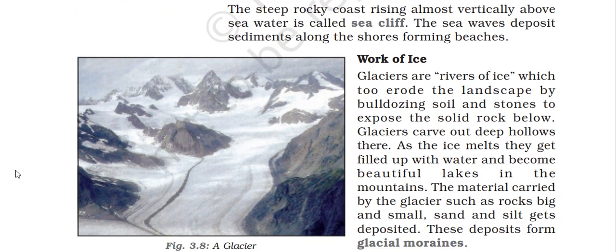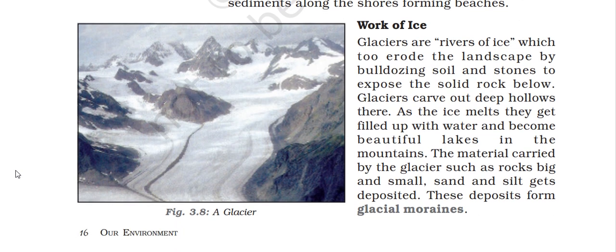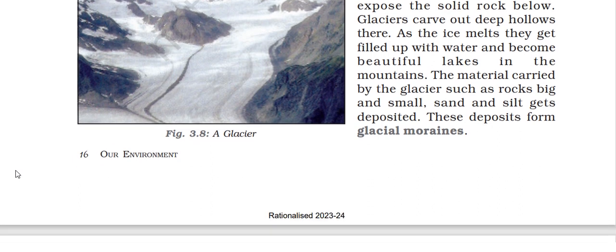Work of ice. Glaciers are rivers of ice which erode the landscape by bulldozing soil and stone to expose the solid rock below. Glaciers carve out deep hollows. As the ice melts, they get filled up with water and become a beautiful lake in the mountains. The material carried by the glaciers, such as big and small rocks, sand and silt, gets deposited. These deposits are called glacial moraines.